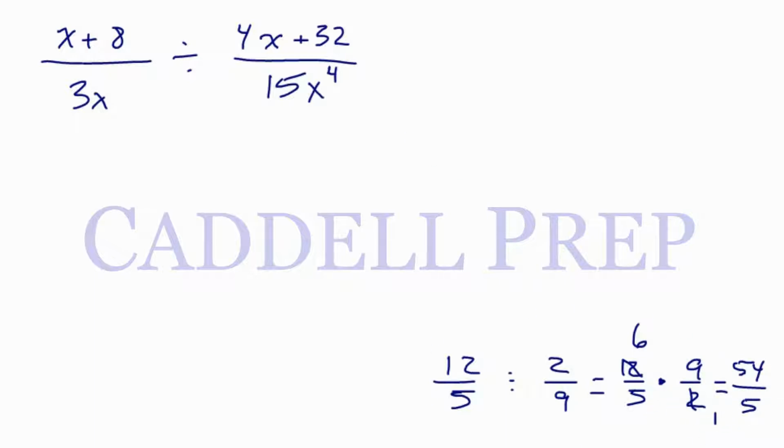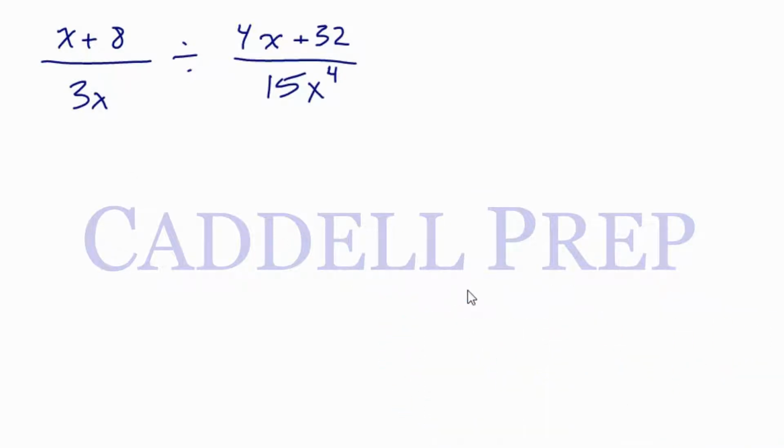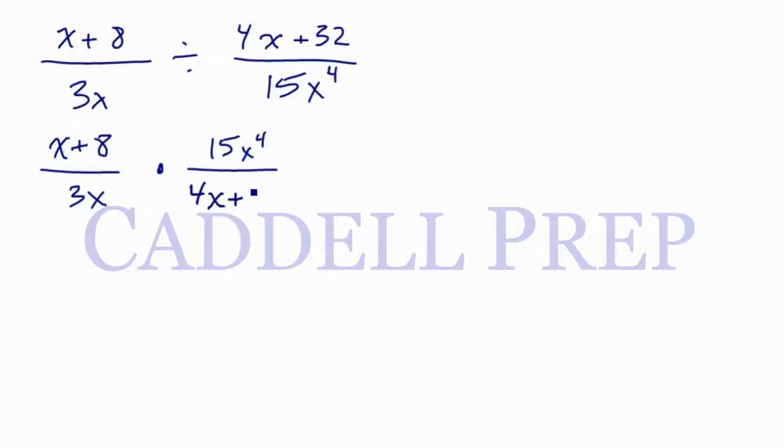Let's apply the same rules to this problem. So keep, change, so this becomes multiplication, and flip this: 15x to the 4th over 4x plus 32.